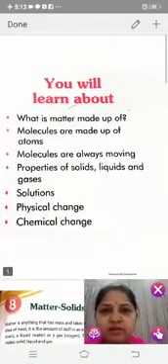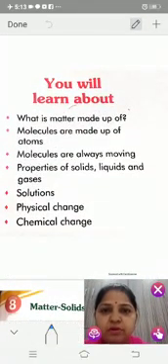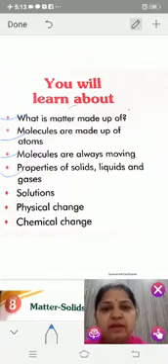So today we will read about what is matter. Molecules are made up of atoms. Molecules are always moving, and properties of solid, liquid and gases.